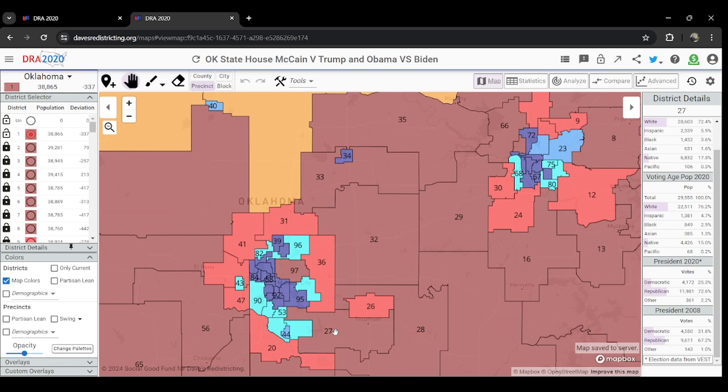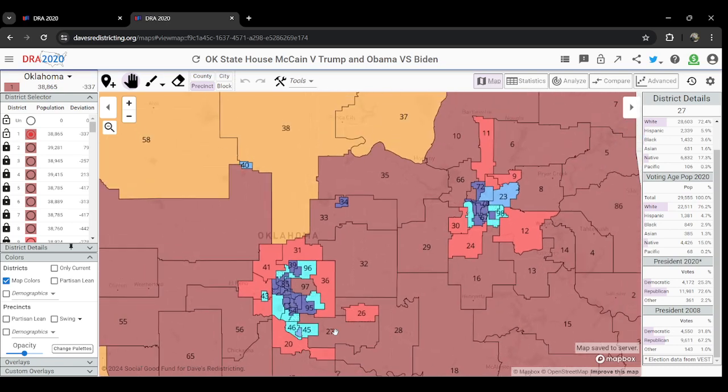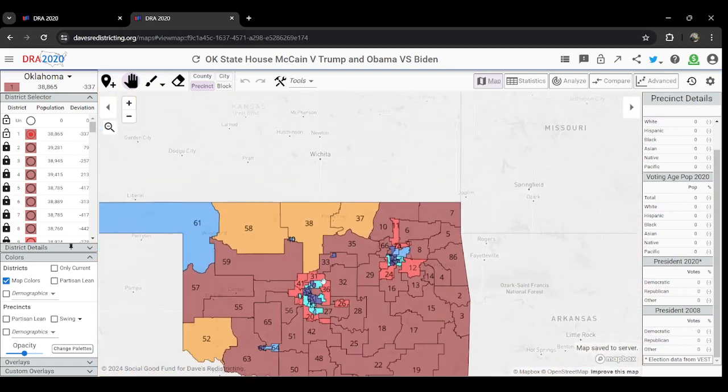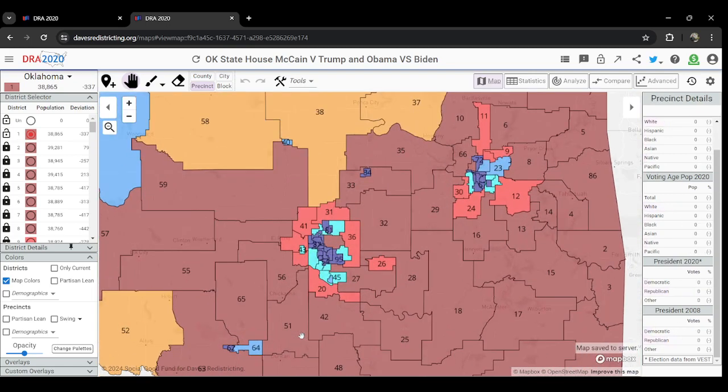So, for instance, those seats we just went over that are Republican-held that are trending dramatically towards Democrats. Now, because of the way polarization goes in Oklahoma, all those areas that Democrats previously held that have now trended towards Republicans are now held by Republicans. So that sort has continued.